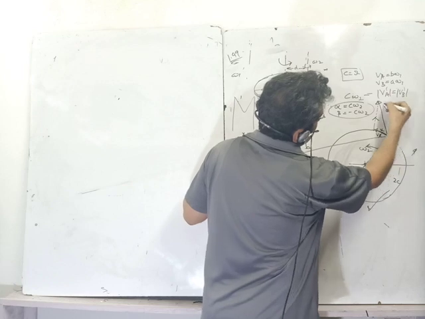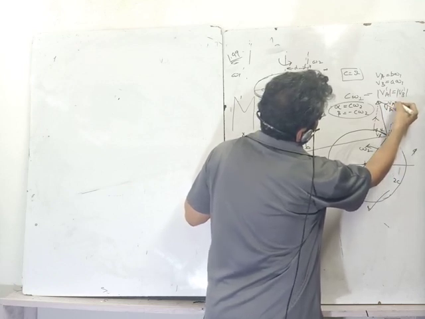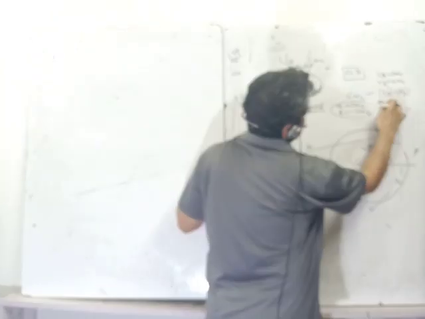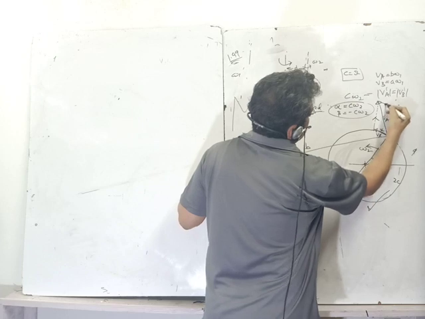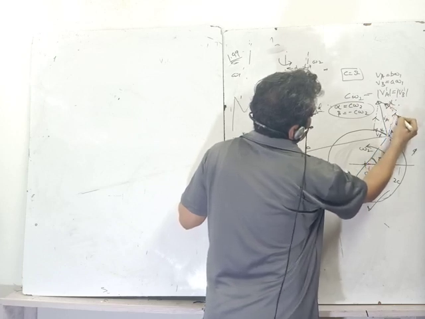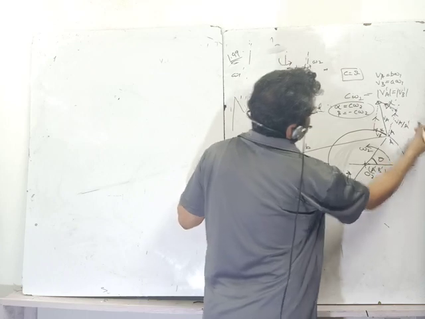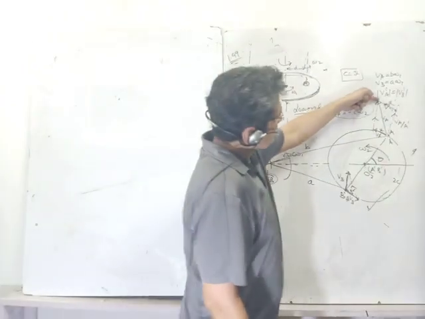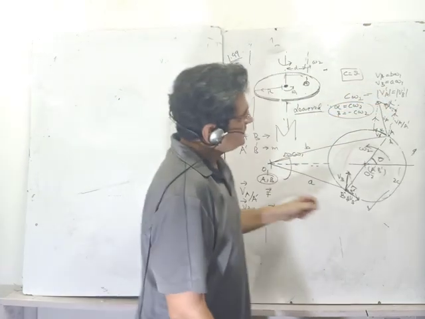This is the parallel line, and in this I just put VA here, VA dash here, which is nothing but alpha. So this is VA, this is alpha, and this is VA with respect to A dash. Because this was A, this was A dash, so this direction gives me VA with respect to A dash.